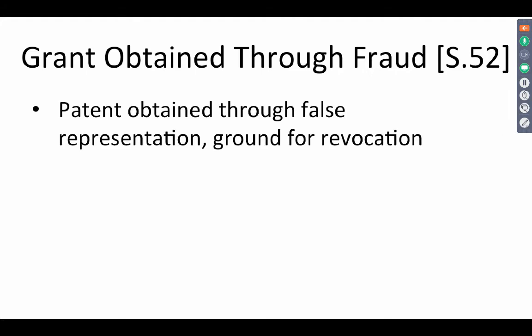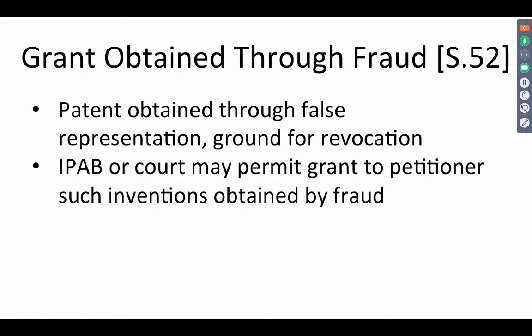There is also a provision where the controller has certain powers with regard to a grant that is obtained through fraud. Now, this is covered under section 52. Patents which are obtained through false representations, it is a ground for revocation. In section 64, there is a ground to revoke a patent which has been obtained by false representation.